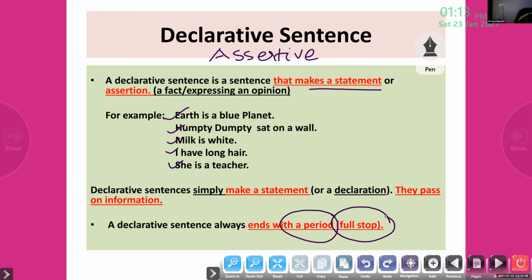Imperative sentence is expressing a command, advice, order, a polite request. We can use two different punctuation marks with an imperative sentence. Exclamation marks can also be used, and also full stop can be used. Look at the board here. As I have told you, it always starts with a verb. The subject is always you.